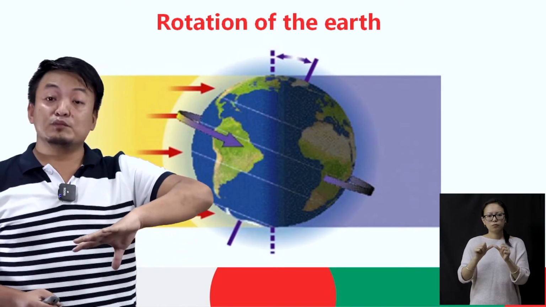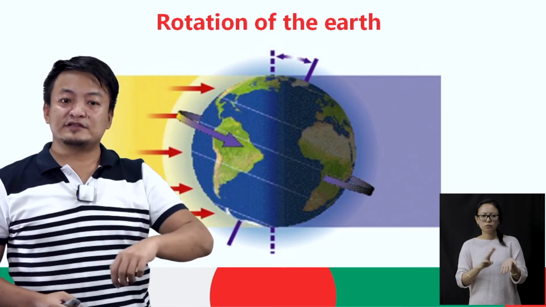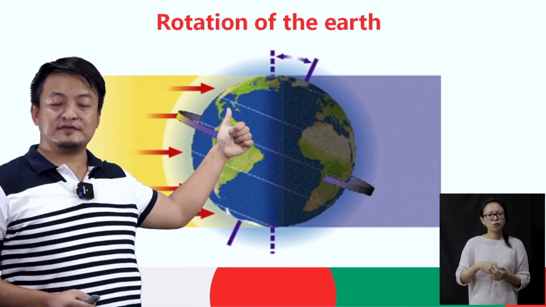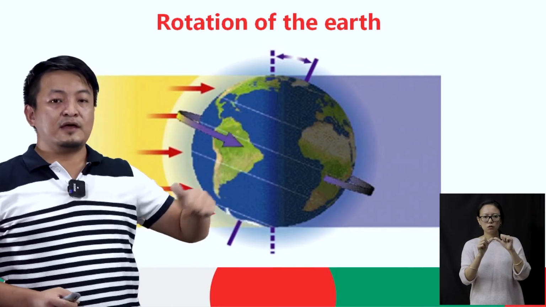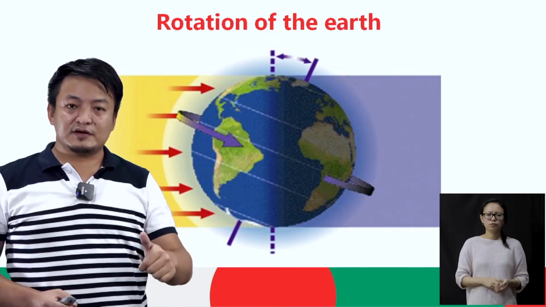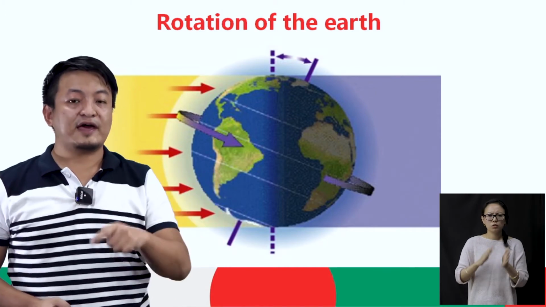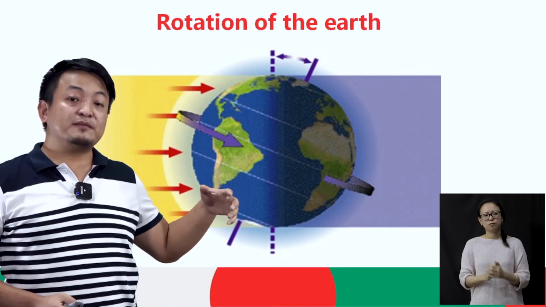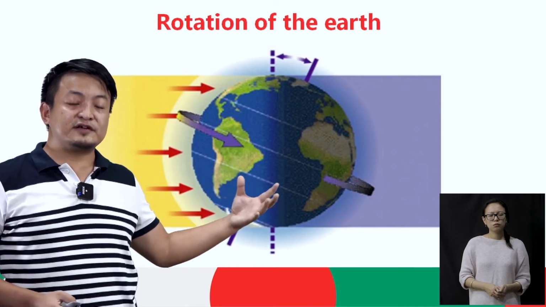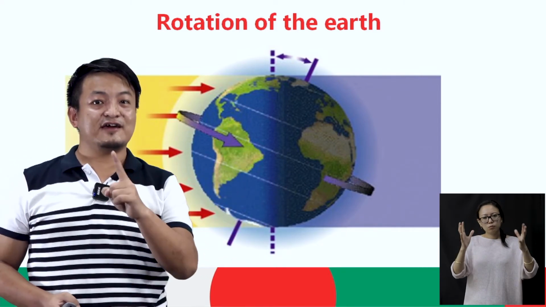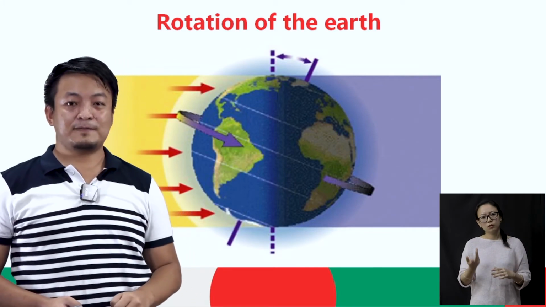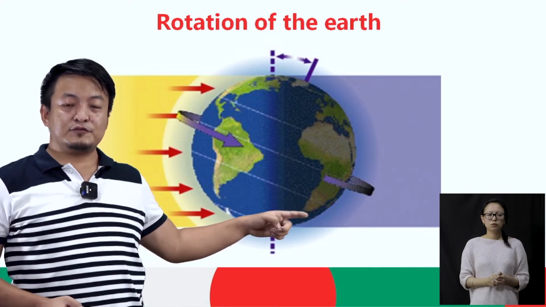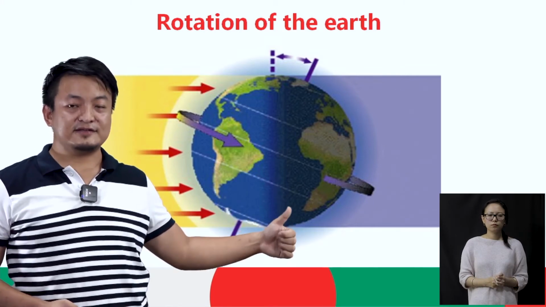The movement of Earth about its own axis is called rotation. Let me repeat it: the movement of Earth about its own axis is called rotation. And because of this rotation of the Earth, we have day and night.